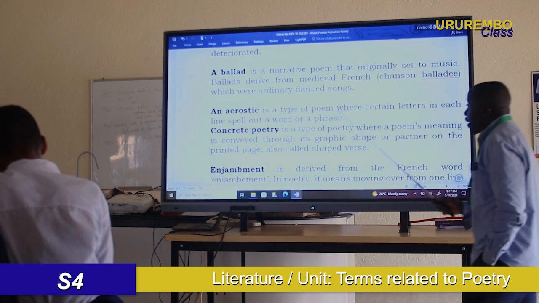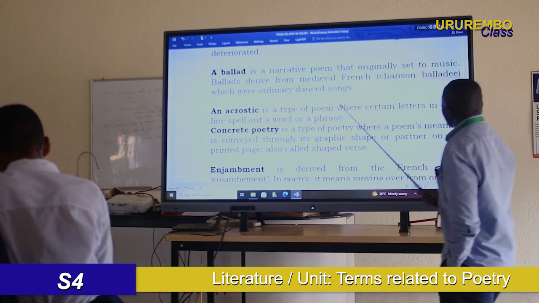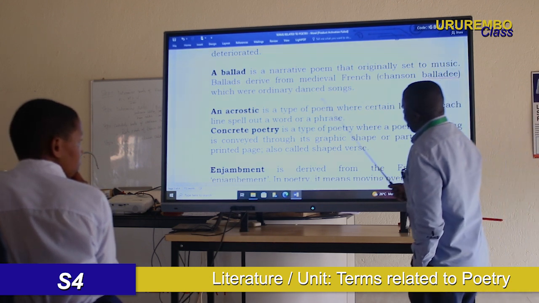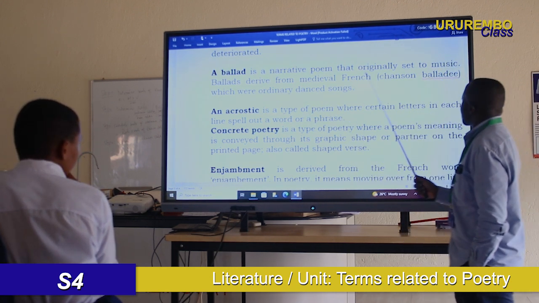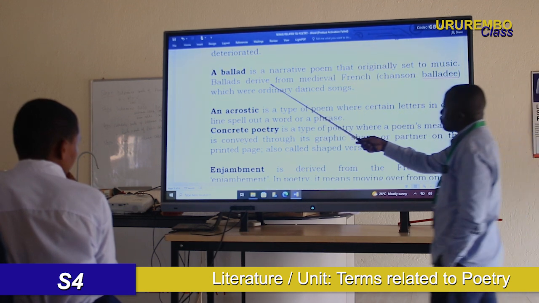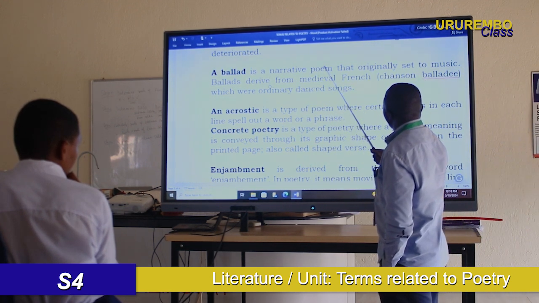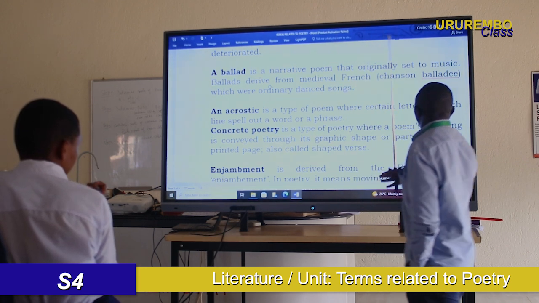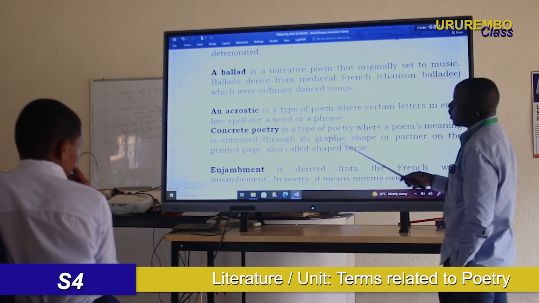And when a stanza has 5 lines, it will be a cinquain. Then when a stanza has 6 lines, it will be called a sestet. And when a stanza has 7 lines, it will be called a septet. And when a stanza has 8 lines, it will be called an octave.